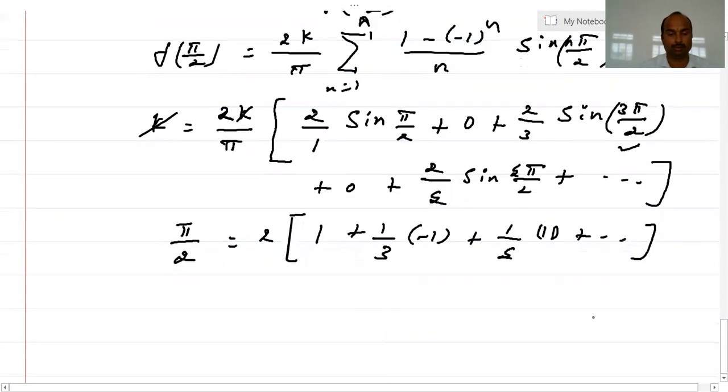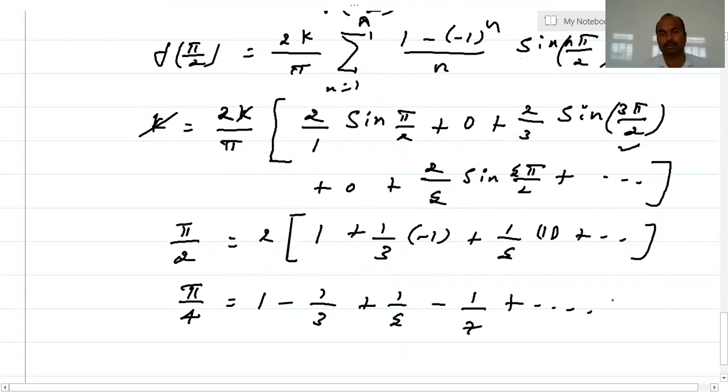So I cross multiply 2, so it becomes pi by 4, that is 1 minus 1 by 3 plus 1 by 5, next will be minus 1 by 7 and so on. So this is how we will find the Fourier series expansion. Thank you.